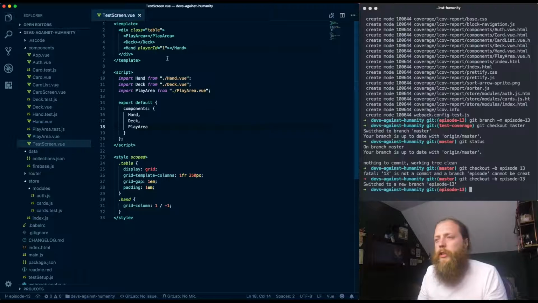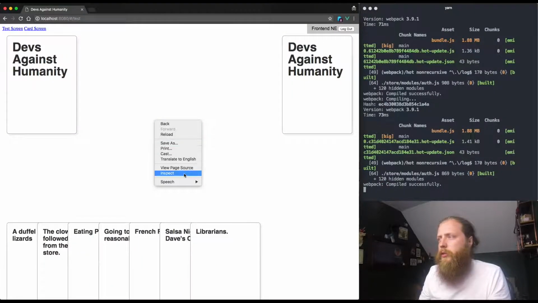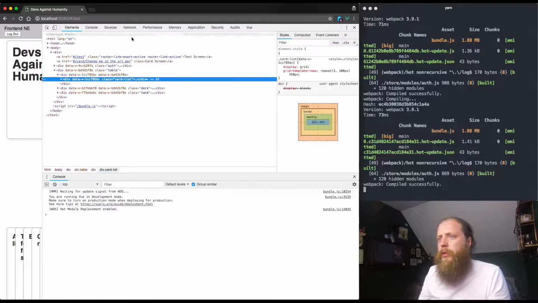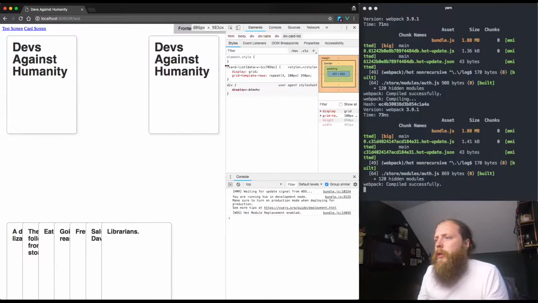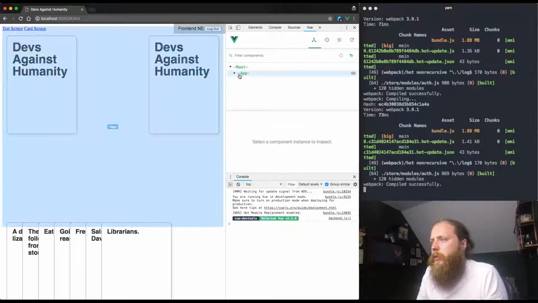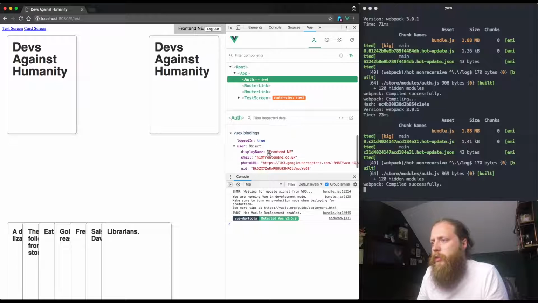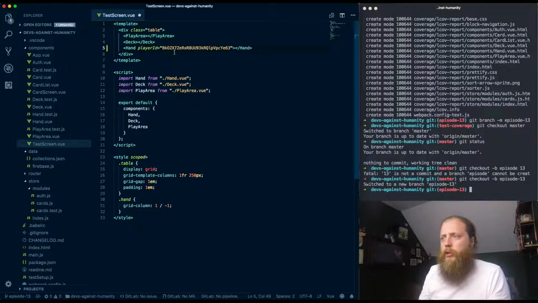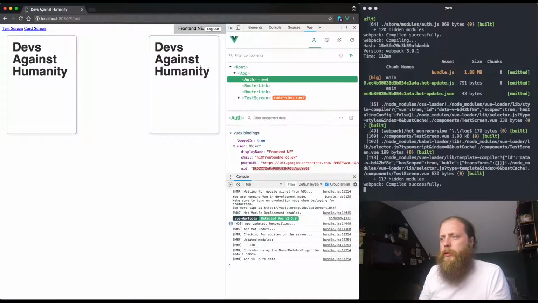Okay, so the easiest way to test this is, let's find out with the Vue DevTools, oh that's a bit wide, come back. Vue DevTools, let's find out what our user ID is. There it is. So I'm just going to hardcode that user ID for now, and we should get no hand at all. And that's because that user ID doesn't currently have a hand.